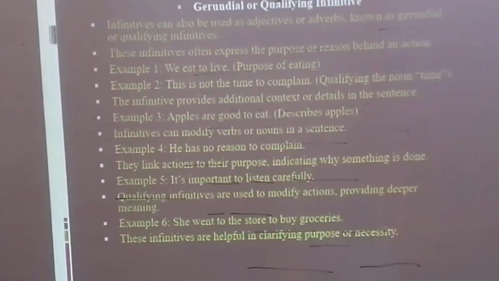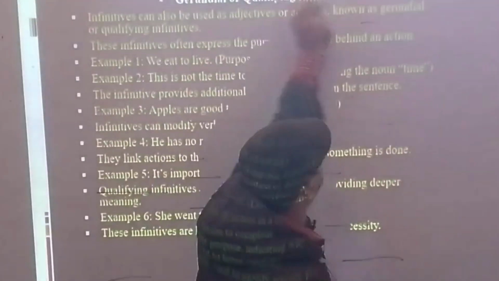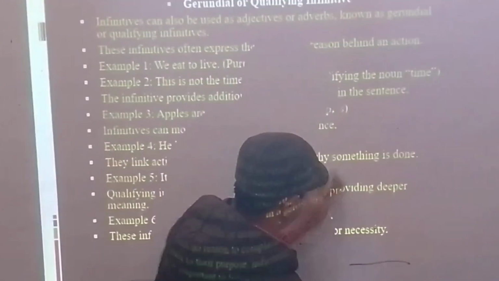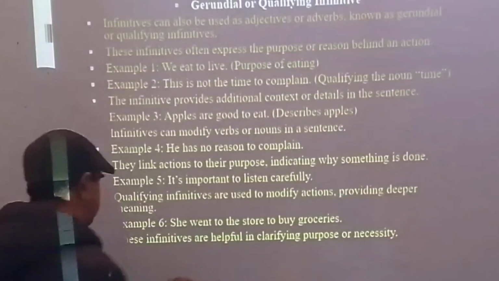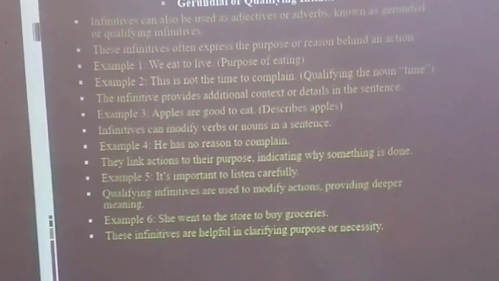Next one, gerundial or qualifying infinitives. There are gerundial or qualifying infinitives. Let us discuss the gerundials. Clear? Infinitives can also be used as adjectives or adverbs.